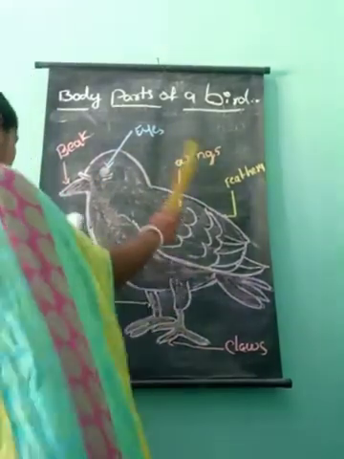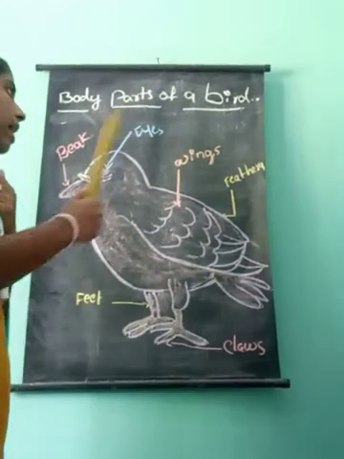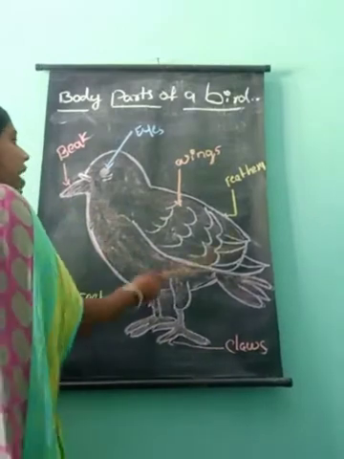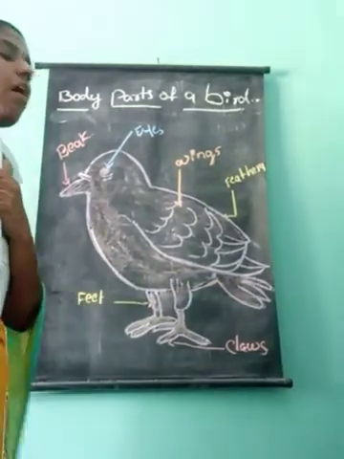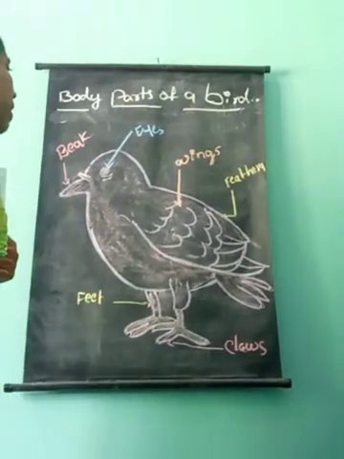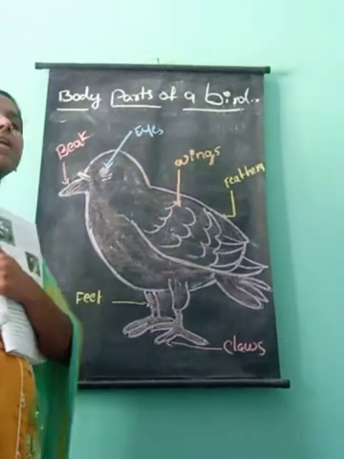Some of the birds are different types. Some of them are bright colored and some of them are dull colored, and some of them are very small and some of them are very big. All birds have a few common features.